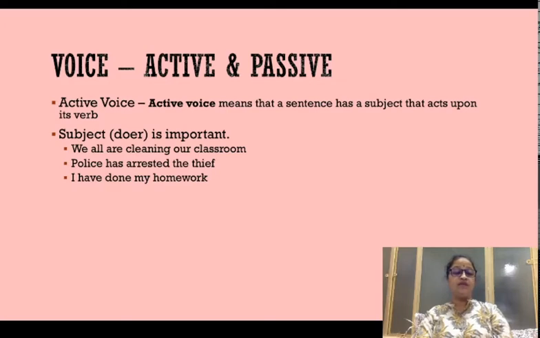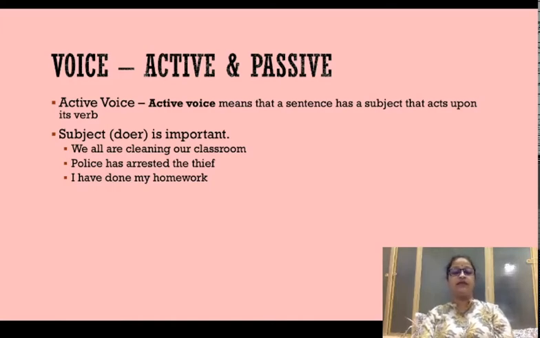So, in the first sentence, we is the subject and classroom is the object, and we are doing something on the classroom. And what is that? What action are we doing on the classroom? We are cleaning it. In the second sentence, police is doing something on the thief. Police is the doer of the action, and what is the action that police is doing? It is arresting the thief, or it has arrested the thief. So, the thief is the object because an action is being done upon him. So, the thief is in the object place.